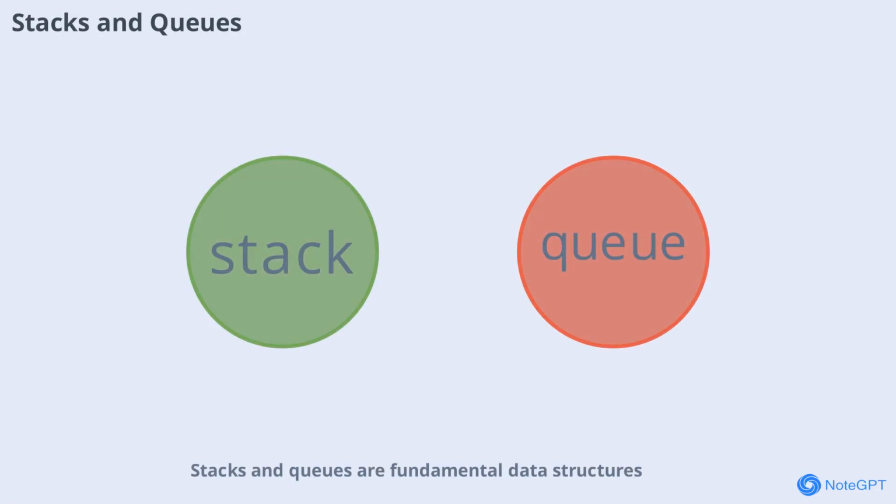Stacks and queues are fundamental data structures used for managing data in specific orders. Stacks follow last in first out, LIFO, while queues use first in first out, FIFO. Implementing these structures in C strengthens your understanding of arrays, pointers, and memory management.